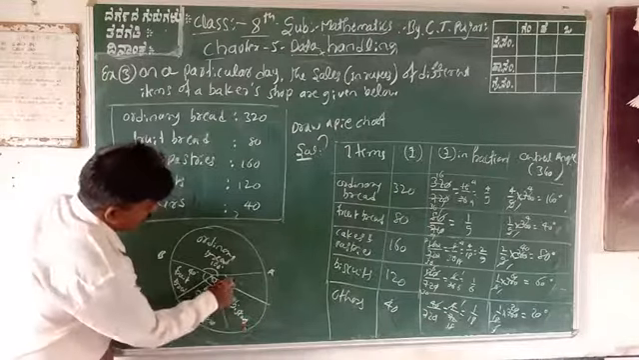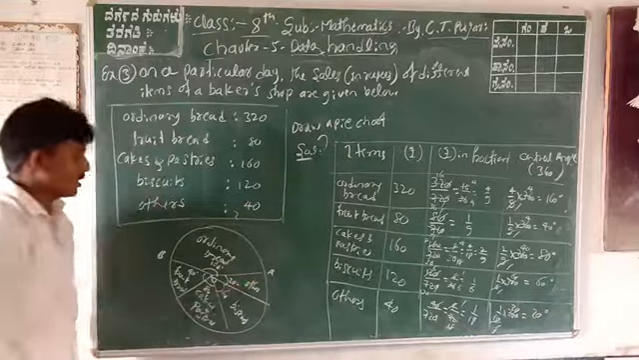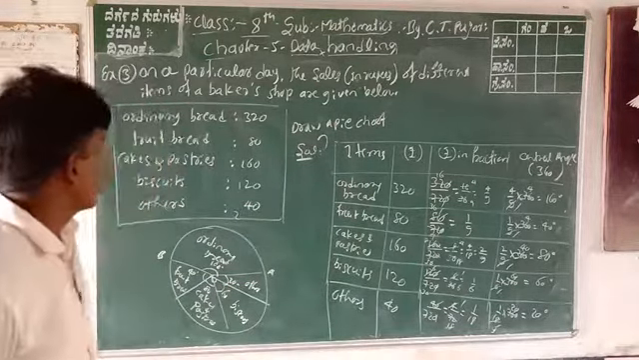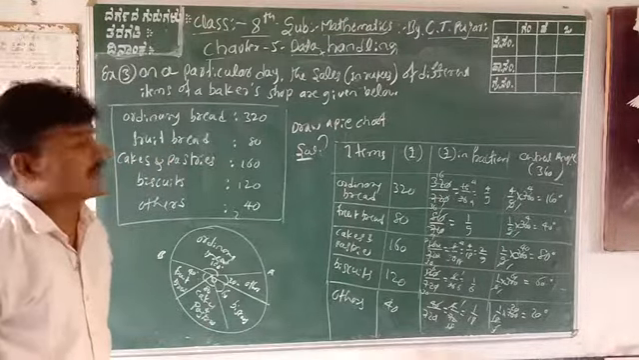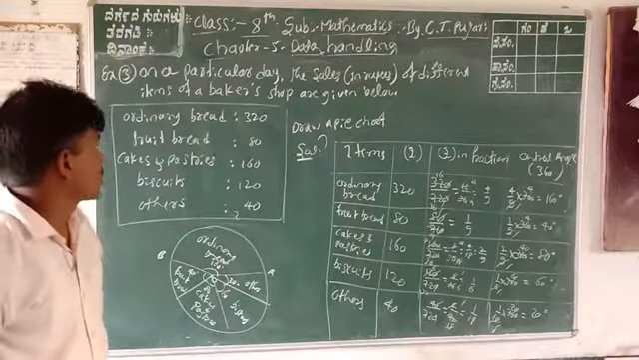Biscuits. Next is 20 degrees. That is others. This is your pie chart. This slide, the pie chart, is most important. You can practice more pie charts in the examples, in your homework, and also in the practice exercise. Pie chart is most important.